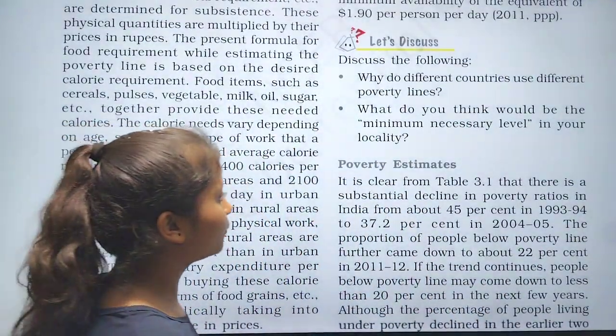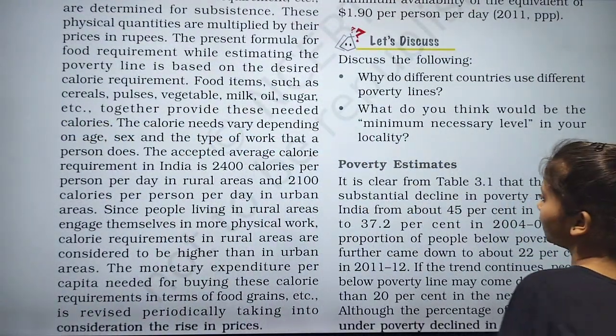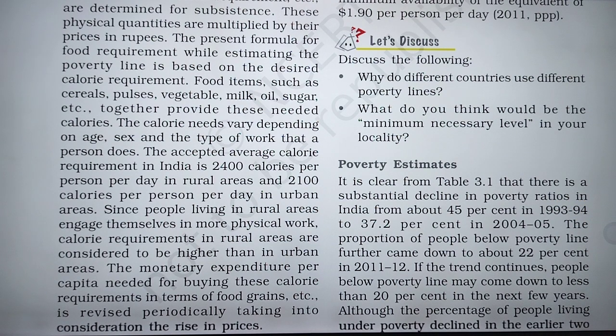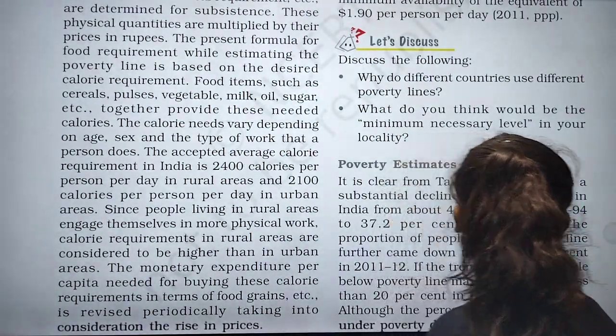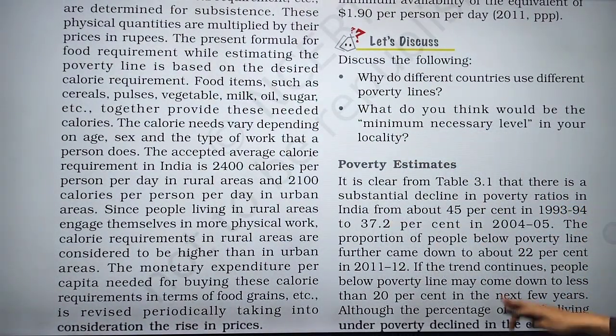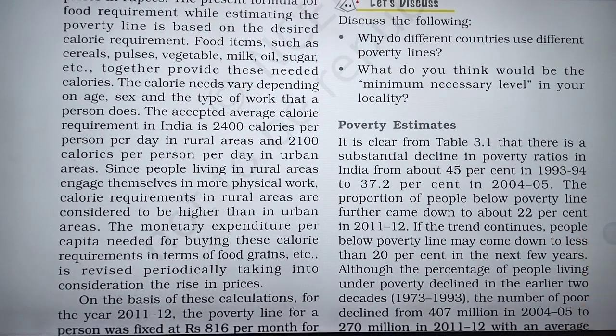Now, poverty estimates. It is clear from table 3.1 that there is a substantial decline in the poverty ratio in India, from about 45% in the year 1993 to 1994 to 37.2% in 2004 to 5.